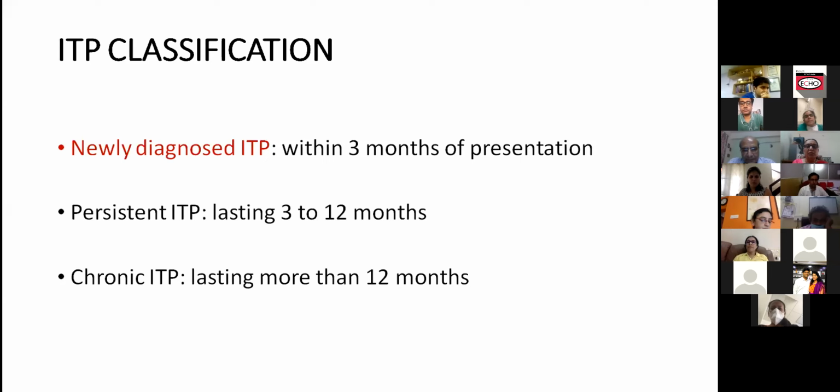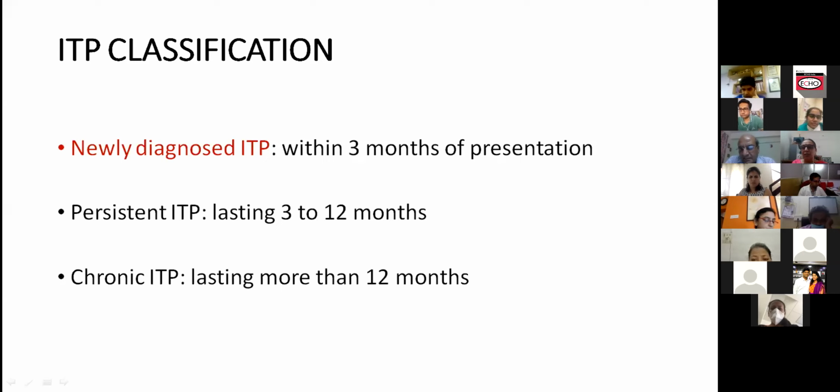There are a couple of questions. What are you attributing jaundice to? What was the direct and indirect component? Dr. Preeti Mehta wants to know. And someone has asked about raised retics in ITP. I don't know whether they meant it is not usual to have raised retics, whereas in this case raised retics would be present because of bleed. If there is an active bleed, you can have reticulocytosis. That's not a big problem to explain.